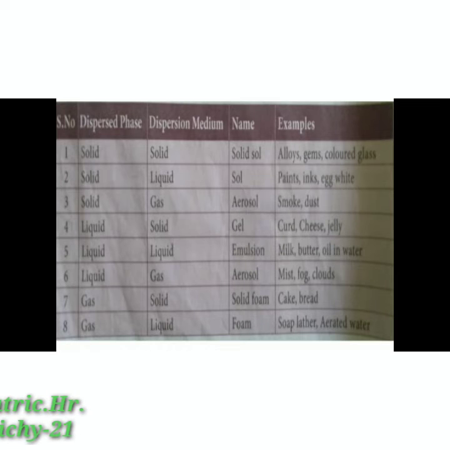Next, the classification of colloids based on the physical state of the dispersed phase and the dispersion medium, the name of the state, and examples. The first one, solid in solid: solid solutions, for example alloys, gems and colored glass.